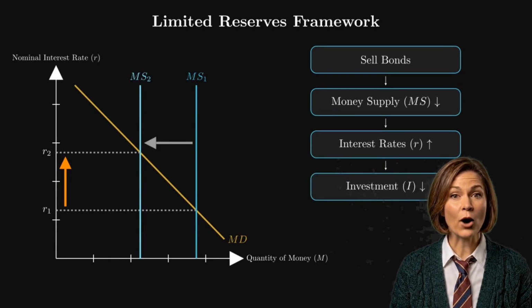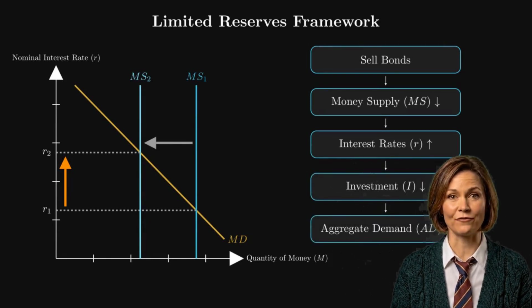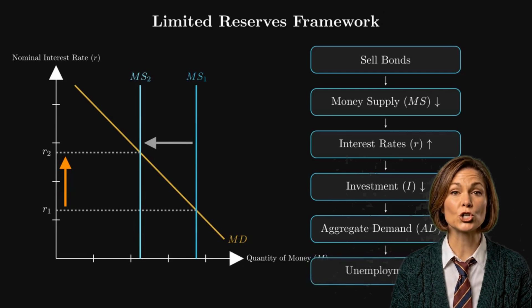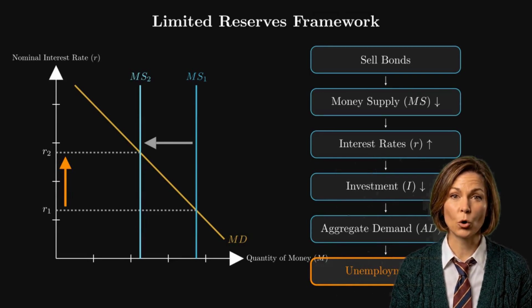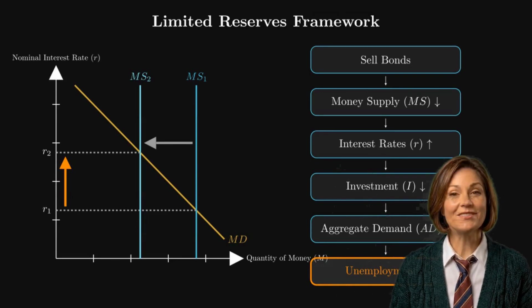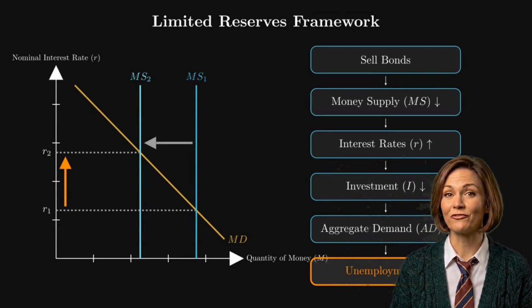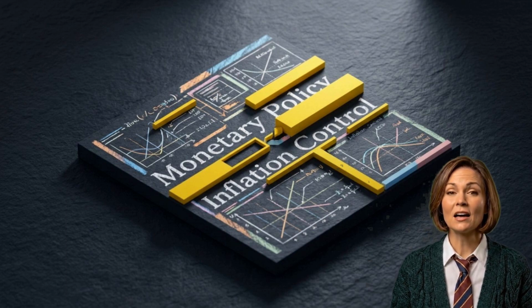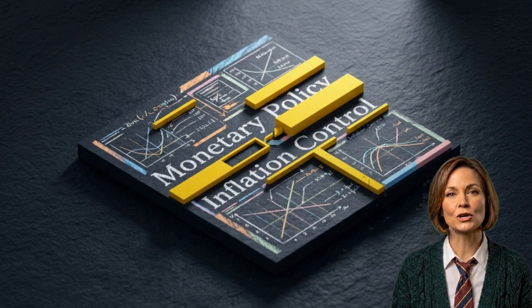As a result, private domestic investment spending begins to fall. That drop in investment reduces aggregate demand, which contracts real output. Because firms are now producing less, they require fewer workers, causing the short-run unemployment rate to increase. In this scenario, the policy used to fight inflation through the money market leads to a specific intentional increase in